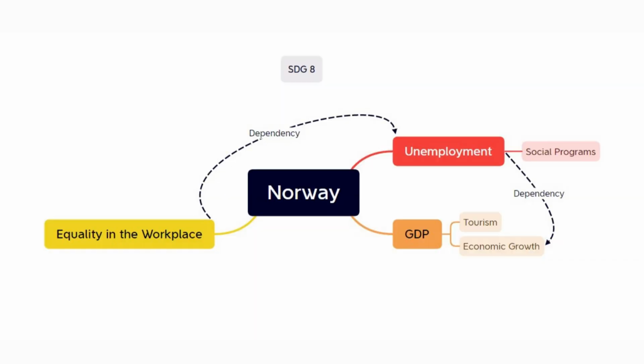This is just a quick mind map here. This is demonstrating the points that I made here between unemployment, the quality of the workplace, the GDP, some GDP things here like tourism and economic growth. One of the biggest things that Norway is personally working on is bringing in a larger tourist group. Tourism has been a large driving factor in their economy.